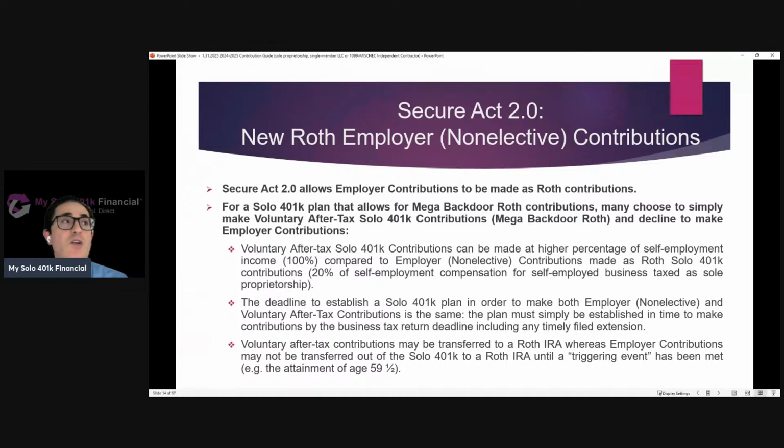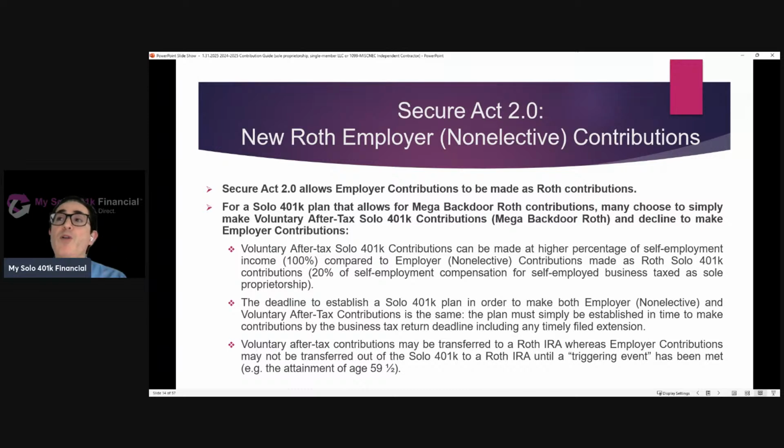We're going to talk about voluntary after-tax contributions here in a second, and would decline to make employer contributions as Roth contributions. Why would that be? Well, number one, the individual doesn't need as much income to justify the contribution that they want to make. So what do I mean by that?